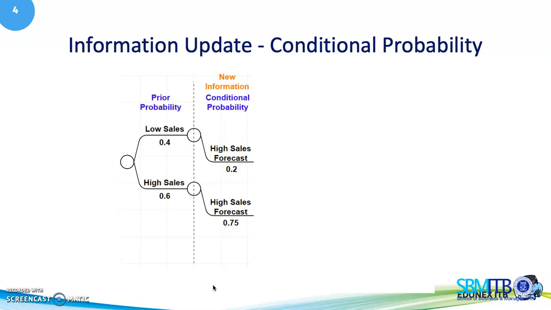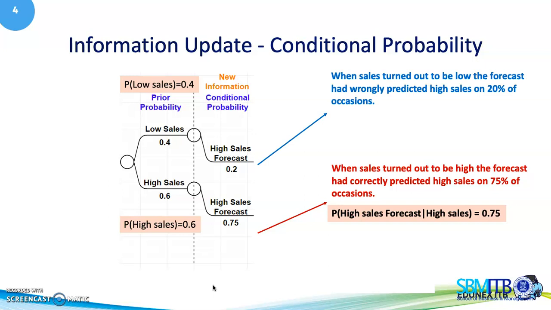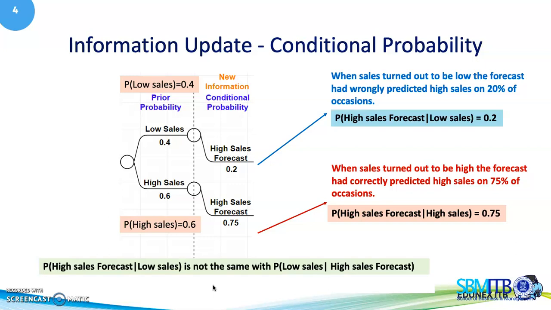By constructing the decision tree, we represent the conditional probability here. The first is when the sales turn out to be high, the forecast had correctly predicted high sales on 75% of the occasions: the probability of high sales forecast given high sales is equal to 0.75. And when sales turn out to be low, the forecast had wrongly predicted high sales on 20% of occasions. It is represented by the probability of high sales forecast given low sales is equal to 0.2.